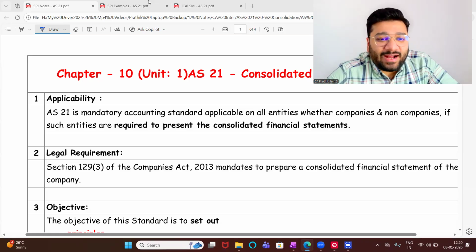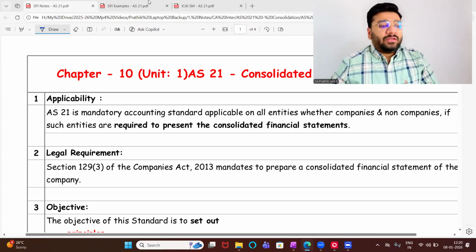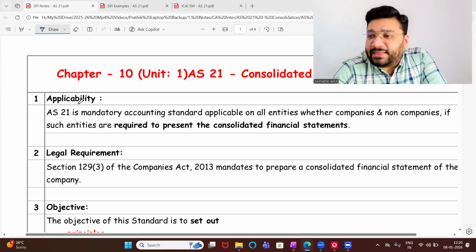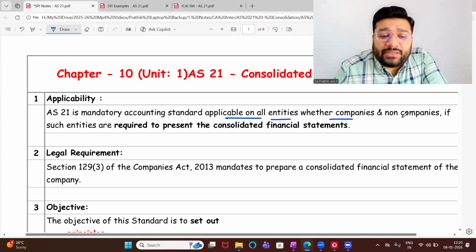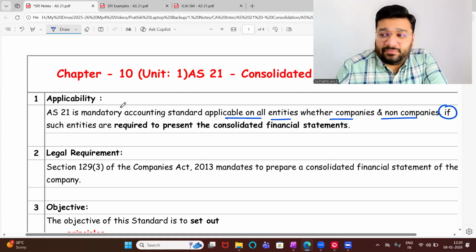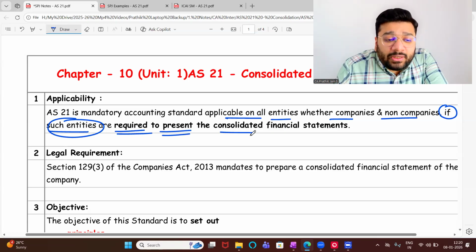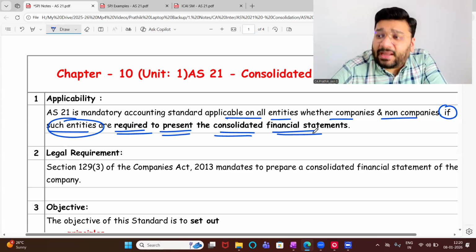Thank you so much. So, guys, we started with a brand new topic in the last class, which was Accounting Standard 21, which talks about how to prepare the consolidated financial statement. Okay. So, guys, let's have a look at the applicability. AS 21 is a mandatory accounting standard, which is applicable for all the entities, whether they are companies or non-companies, if such entities are required to present the consolidated financial statement. If they're required to present CFS, then they have to prepare it. Then it is mandatory, otherwise not.